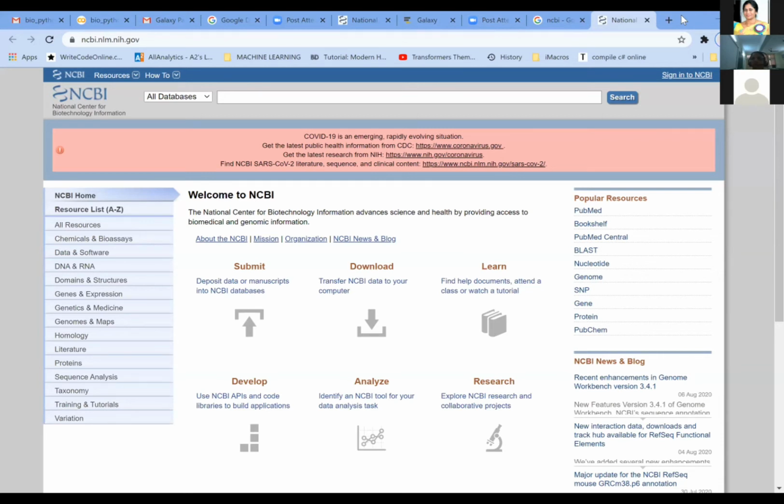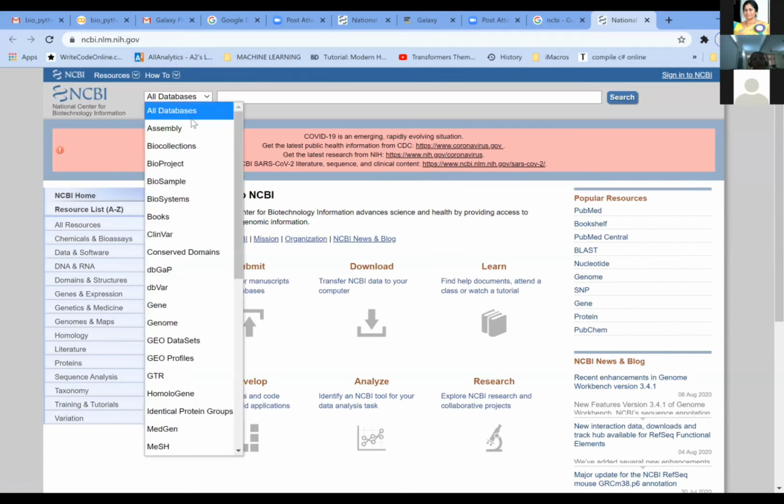Here, this is the window which appears. Then here you have the small window which shows all databases. In the list of databases which are there, there are a large number of databases available on this NCBI site where you can do any amount of sequence retrieval for your project of interest.